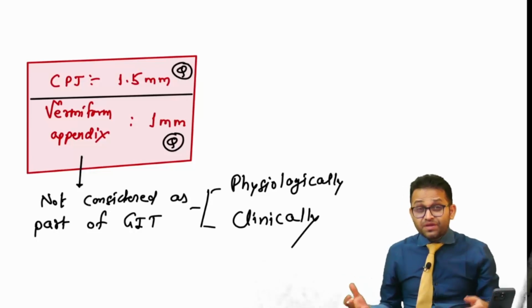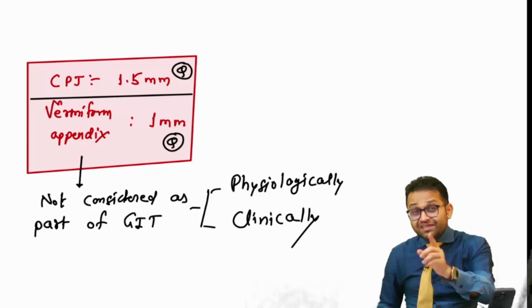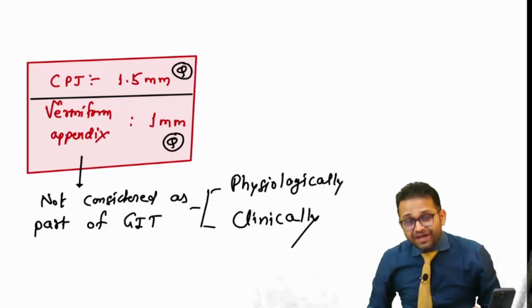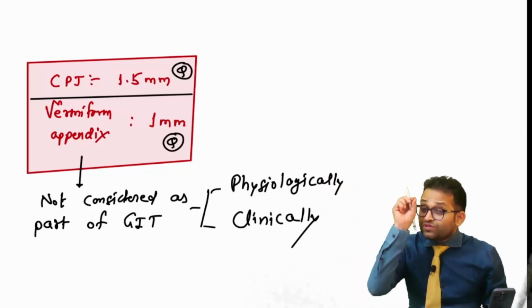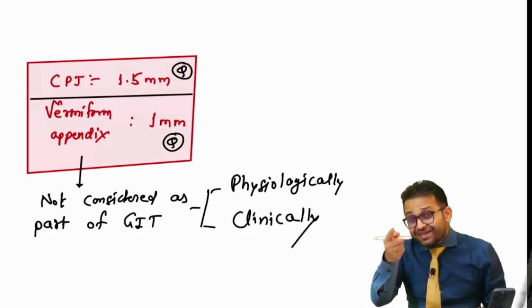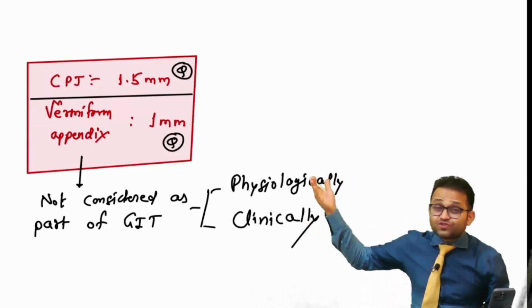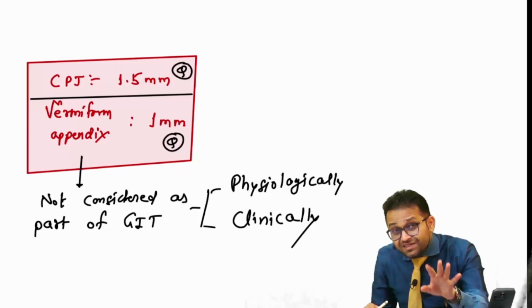Anatomy means structure. But functionally, when we are eating, the food does not enter the vermiform appendix. And clinically, when you are doing endoscopy or colonoscopy, the endoscope or colonoscope does not enter our vermiform appendix. So remember, clinically as well as physiologically, it is not considered a part of the GIT.